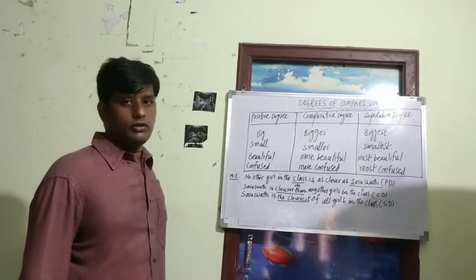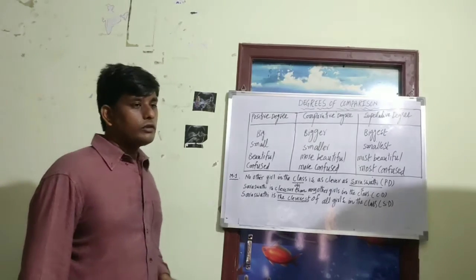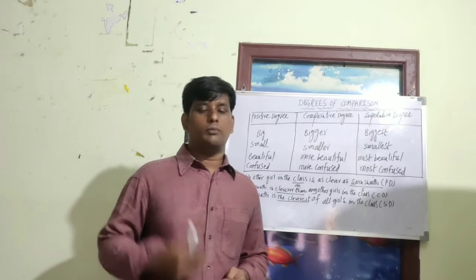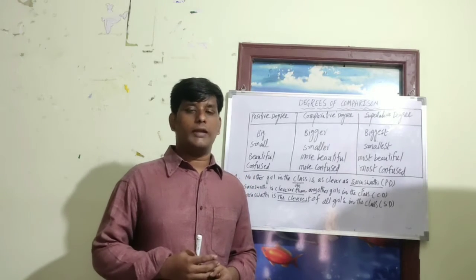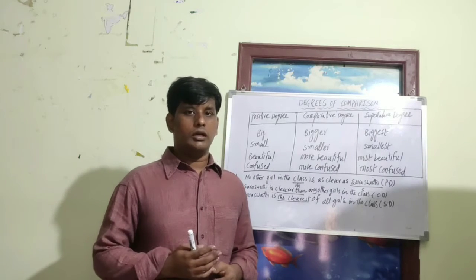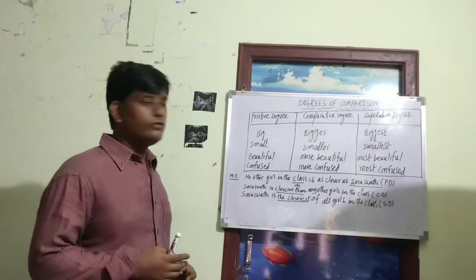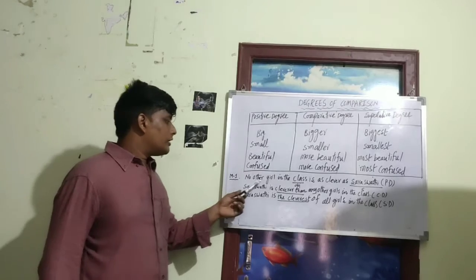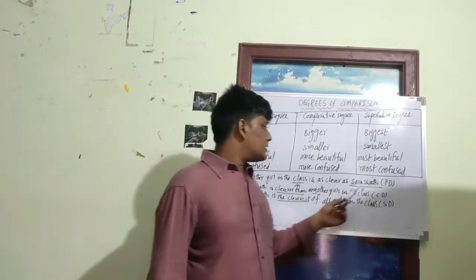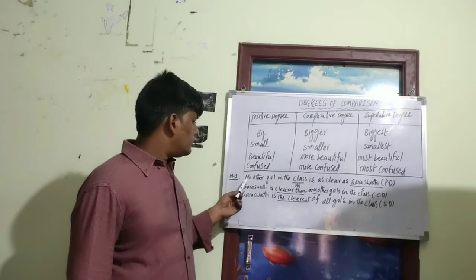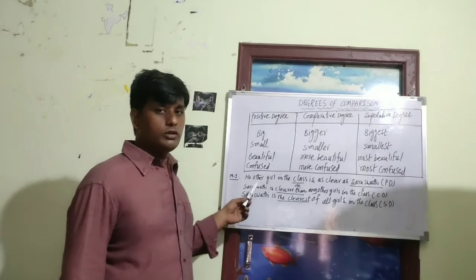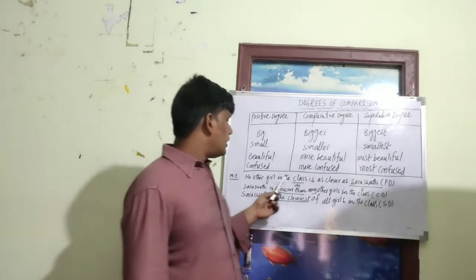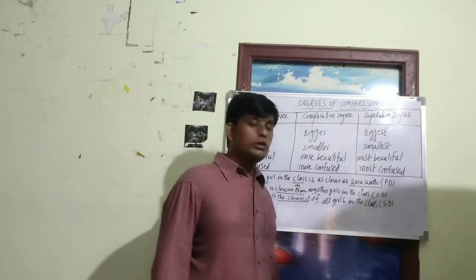Now we'll go for the first model. The first model always starts with "no other" in the positive degree, with "any other" or "all other" in the comparative degree, and with "of all the rest" in the superlative degree, with the "er" and "est" forms. Look here: "No other girl in the class is as clever as Saraswati." As I said, if the statement starts with "no other", it is the model of the positive degree.